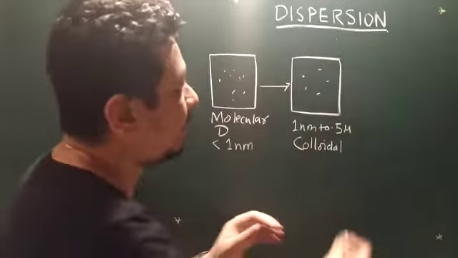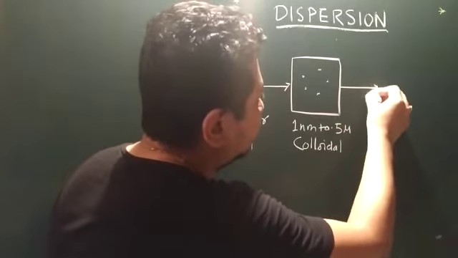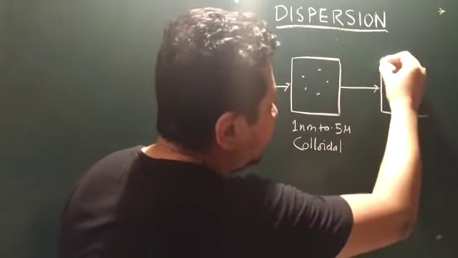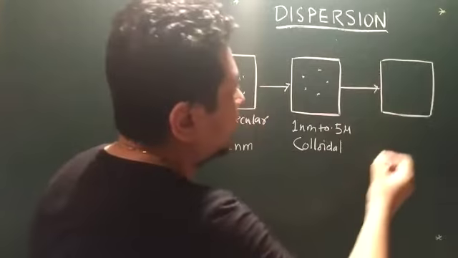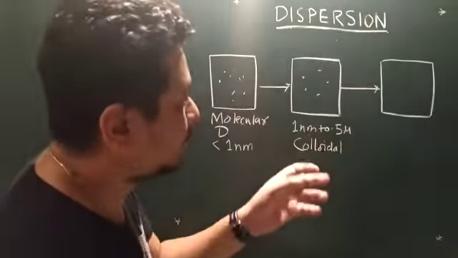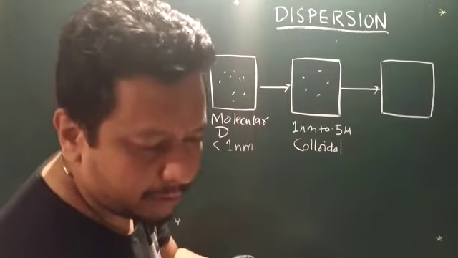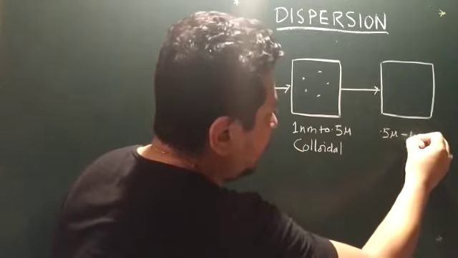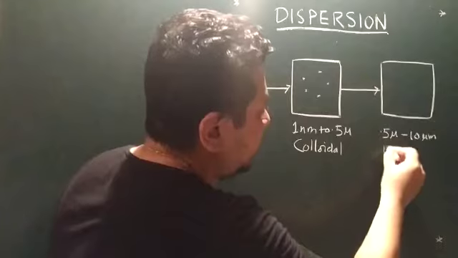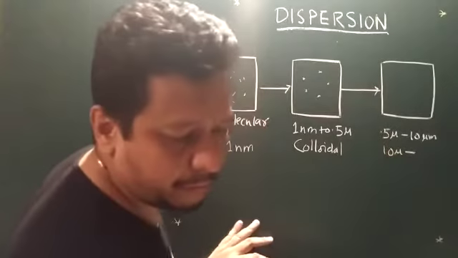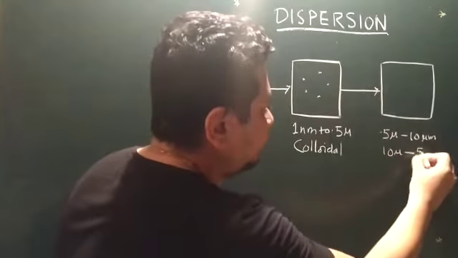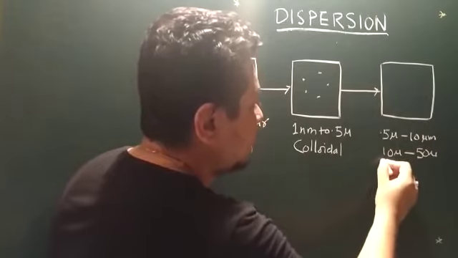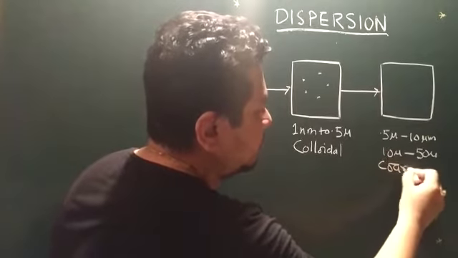And if you still further increase the particle size inside the dispersed phase, around 0.5 micrometer to 10 micrometer, or 10 microns to 50 microns, this dispersion is known as coarse dispersion.